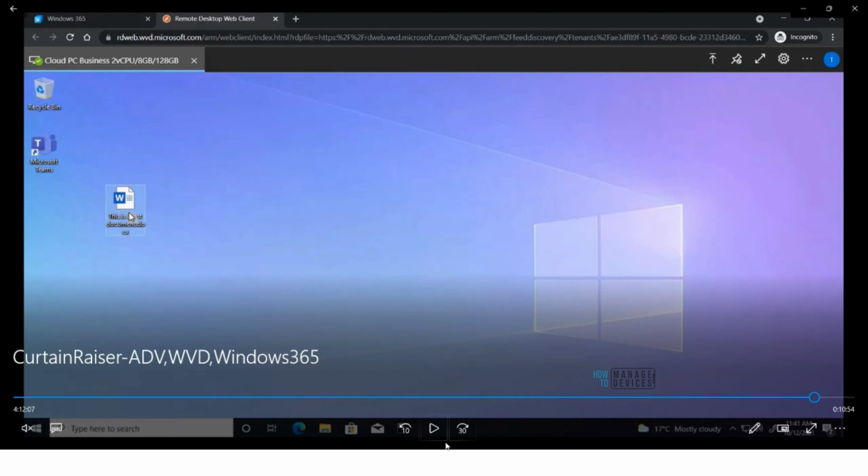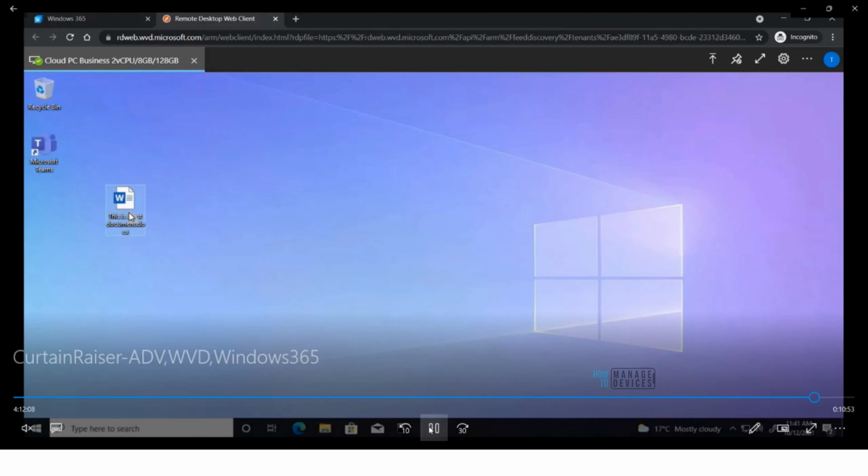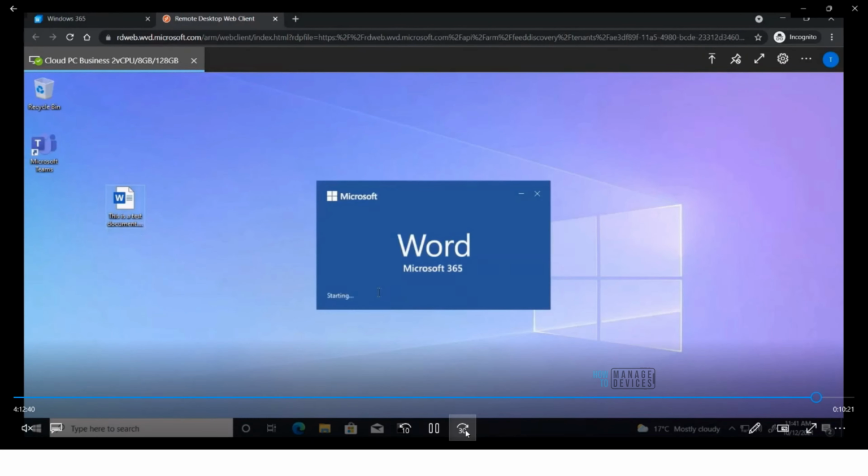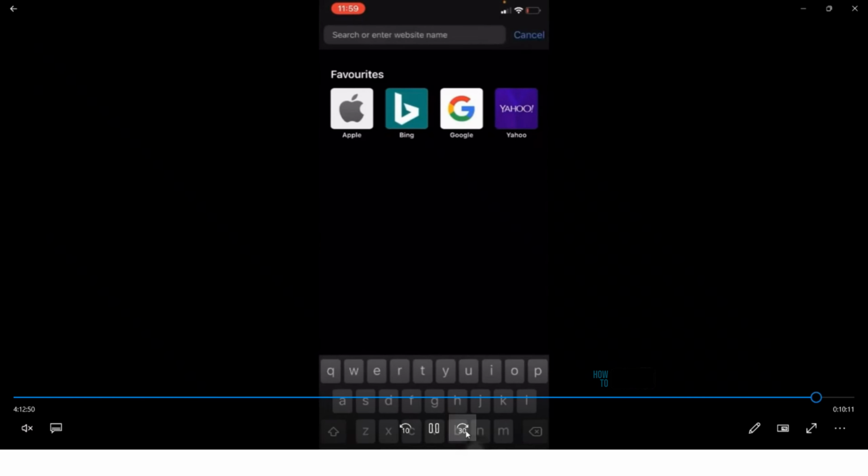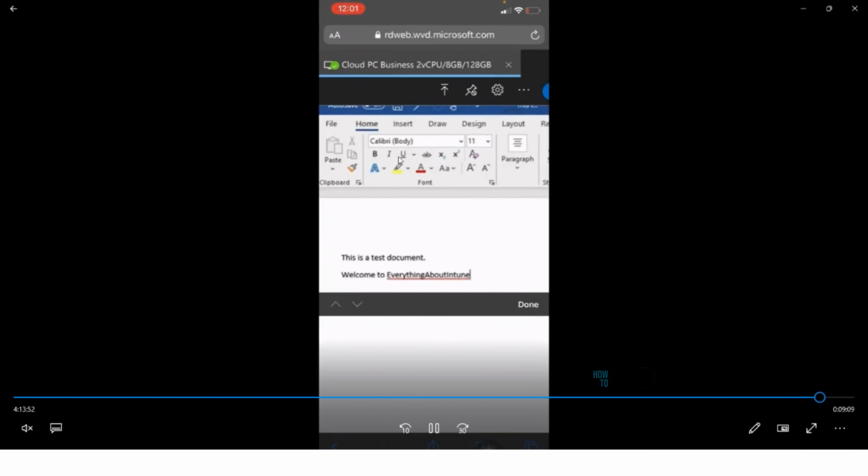So guys, the point that I was trying to make is right now I'm showing you guys a recording, and this is the actual power of Cloud PC. Over here you see that there is a Windows 10 machine, and I'm accessing that Windows 10 machine from an iPhone. I've opened a document.